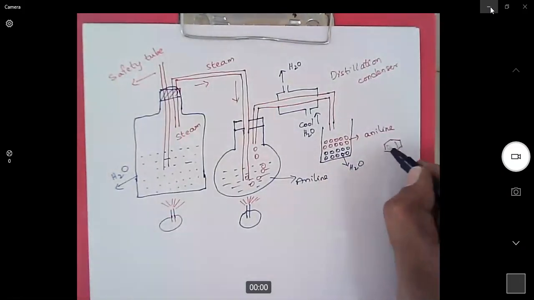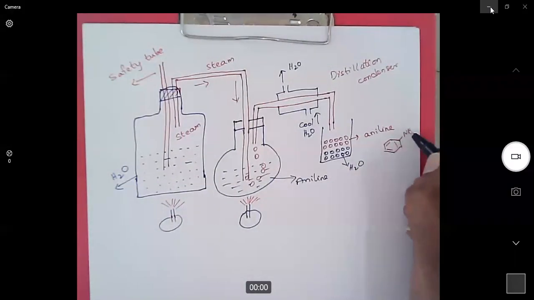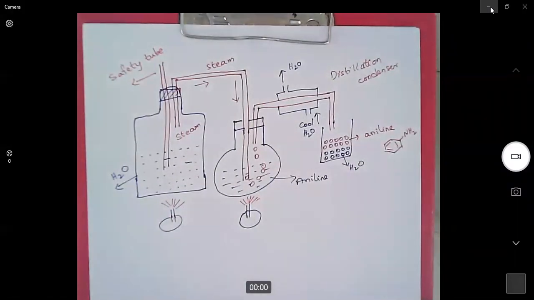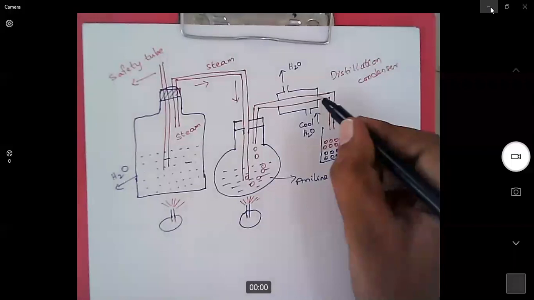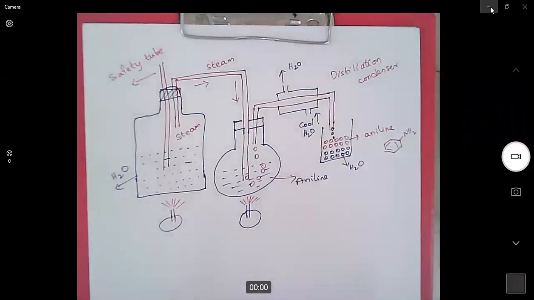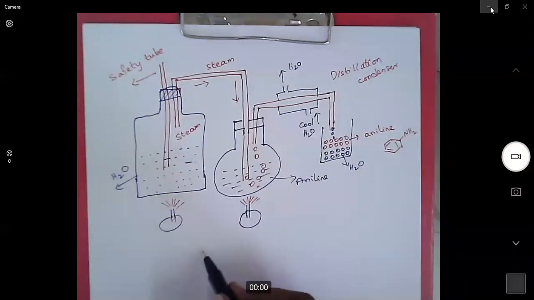Aniline is nothing but when we attach an amine group on a benzene ring, it is called aniline. Now this mixture will be condensed here and it will be collected here. This is what is called steam distillation setup.